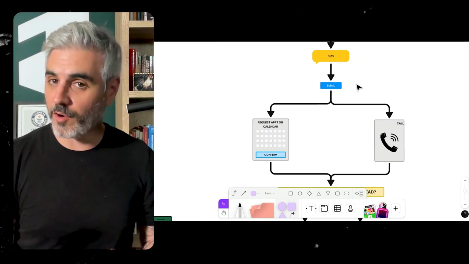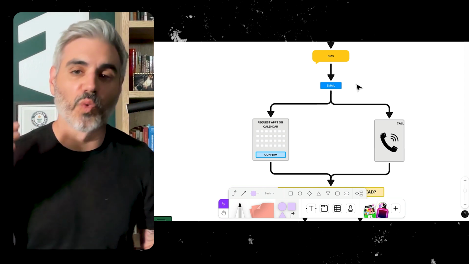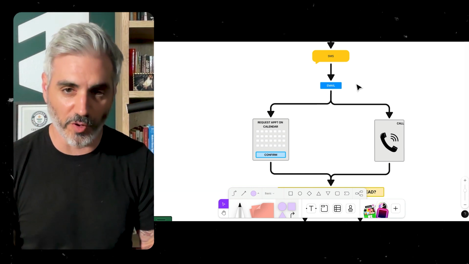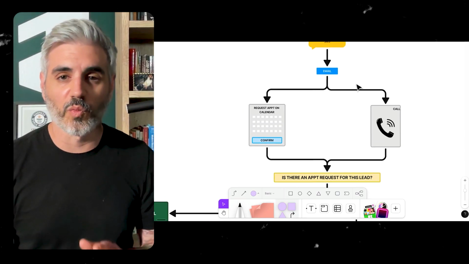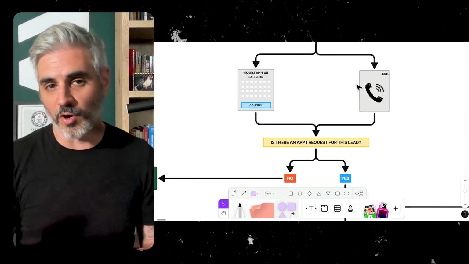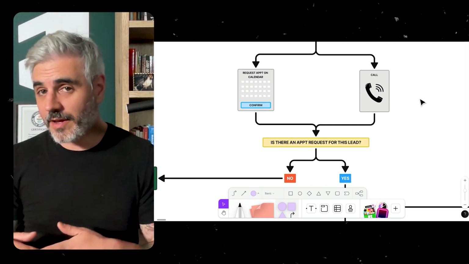So no matter where they're coming from, they get a message right away that says, here's how to schedule an appointment. We usually decide during onboarding how we're going to structure this. This new lead funnel walks them through the process of scheduling an appointment. Sometimes we set it up so that the AI will book straight into the calendar, or sometimes we set it up so that the AI will gather all of the contact information and take an appointment request.